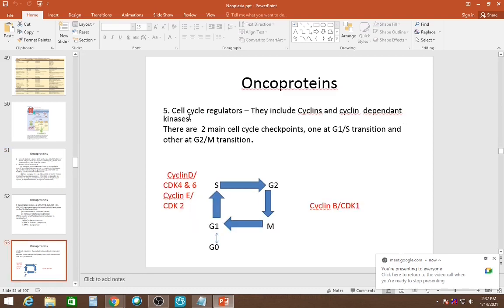The fifth is cell cycle regulators. They include cyclins and cyclin-dependent kinases, that is CDKs. There are two main cell cycle checkpoints: one at the G1/S transition, and the other at the G2/M transition. The cyclins and CDKs which work at the G1/S checkpoint are cyclin D, CDK4/6, cyclin E, and CDK2, and those which regulate the G2/M transition are cyclin B and CDK1.